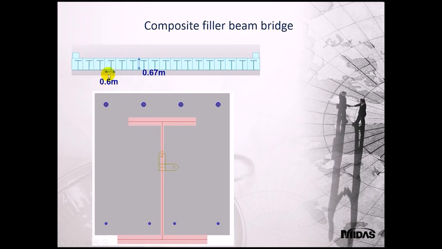Here you can see a cross-section of the bridge. So the width of our sections are 0.6 meters and the depth is 0.67 meters. Also here you can see the reinforcement in them. At the top we have 4 P20 reinforcing bars, and at the bottom we have 2 P16s. Okay, so now I'm going to move on to the software itself.